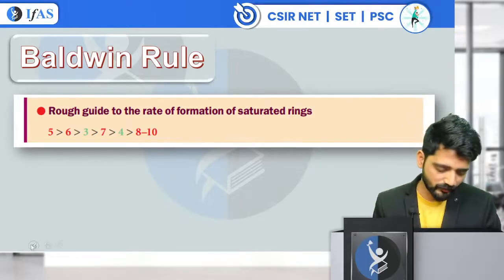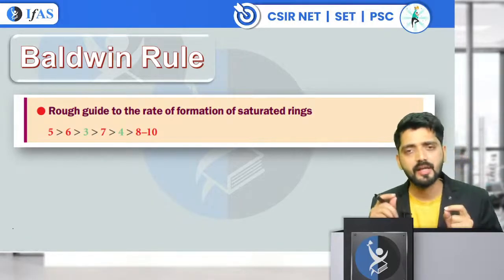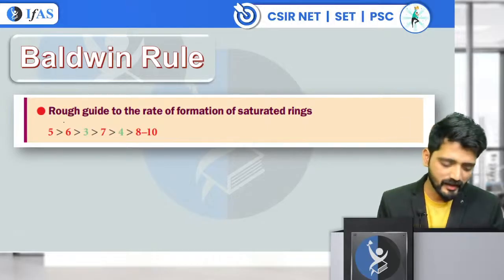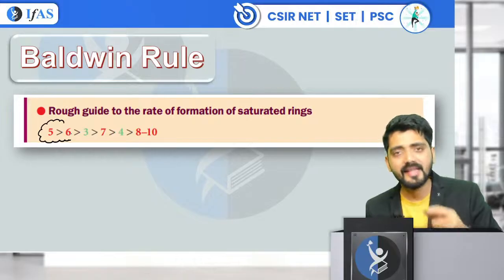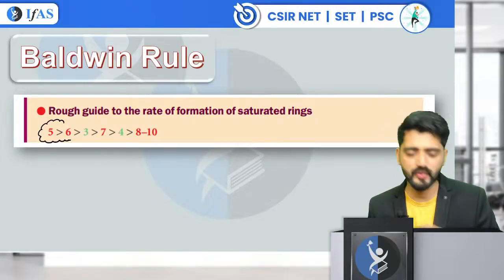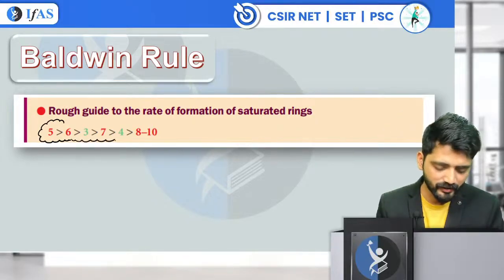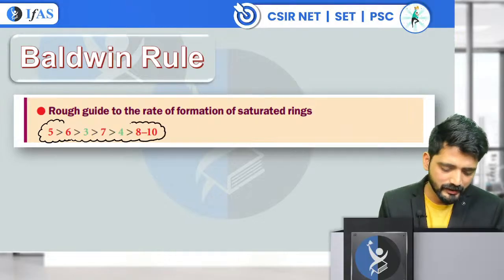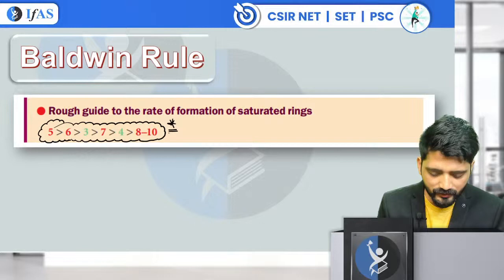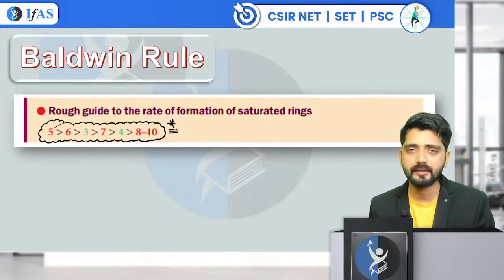So what Baldwin has told us is that a five-membered ring cyclizes with a very fast rate, then comes your six-membered ring, then comes your three-membered ring, then seven, then four, then eight. You need to remember this order by heart.